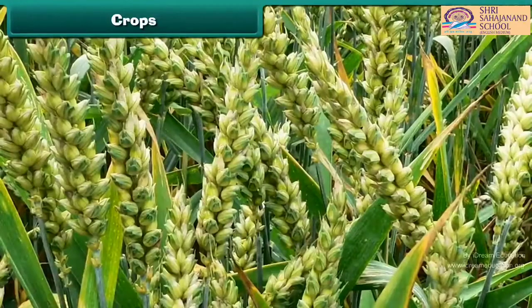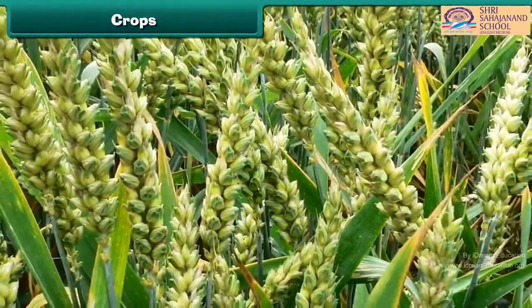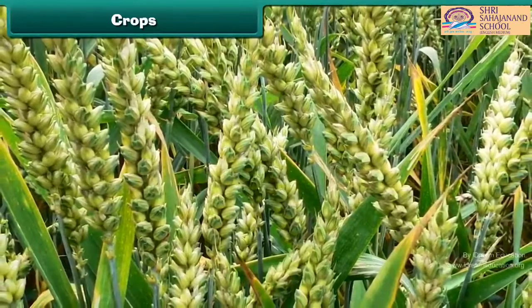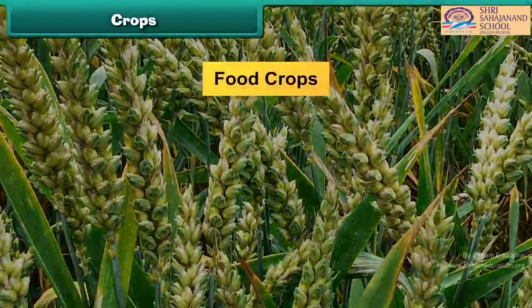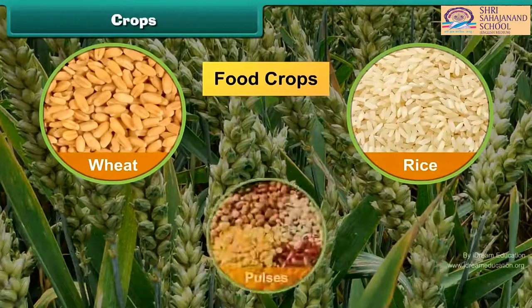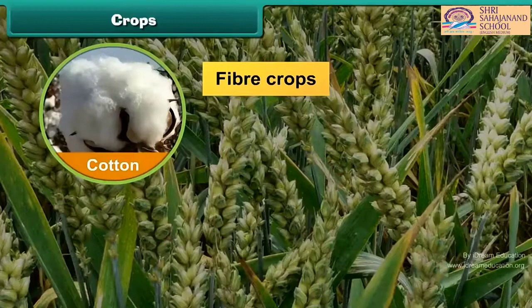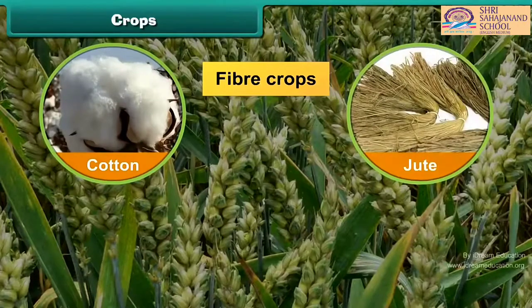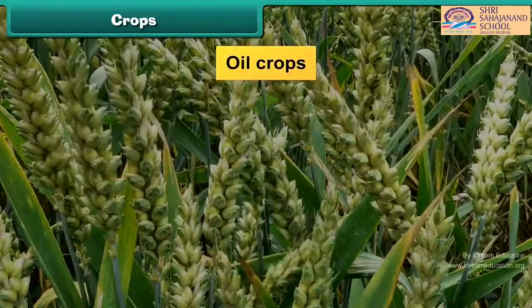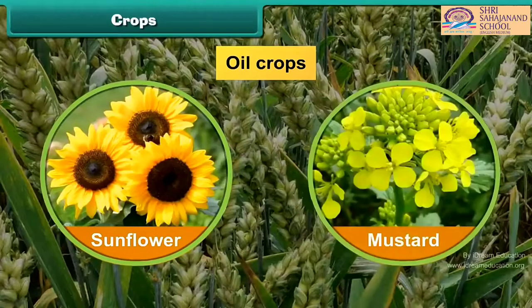Crops. A crop is a plant grown in large quantity to get food and other useful things. Food crops are wheat, rice, and pulses. Fiber crops are cotton, jute, and hemp. Oil crops are sunflower and mustard.